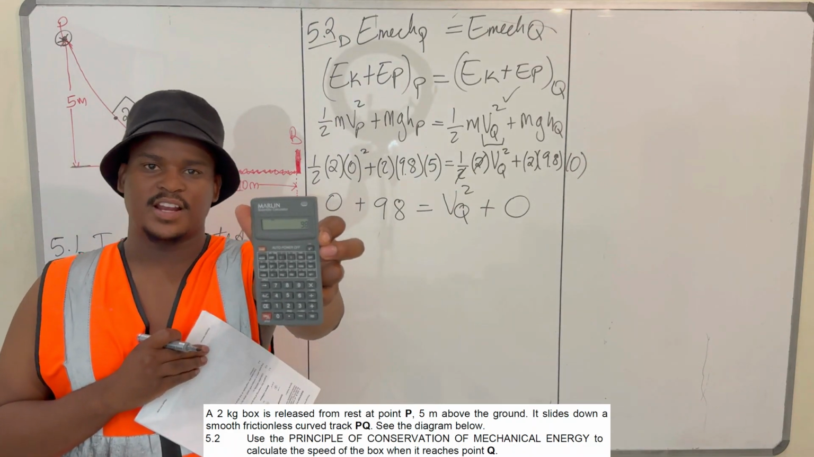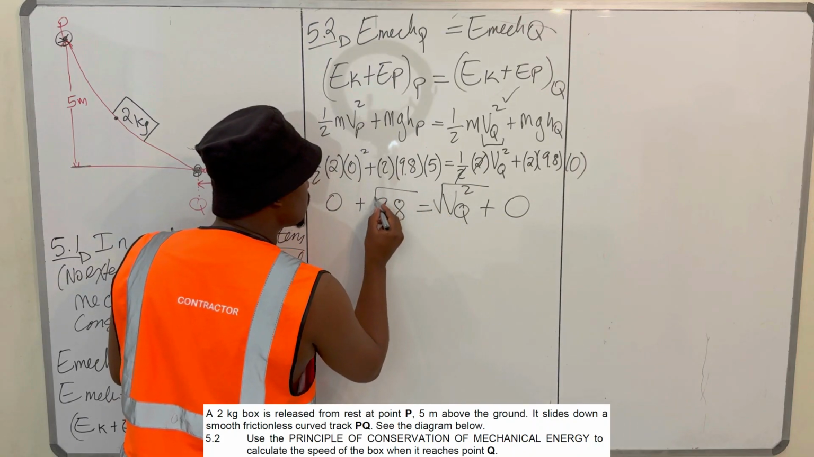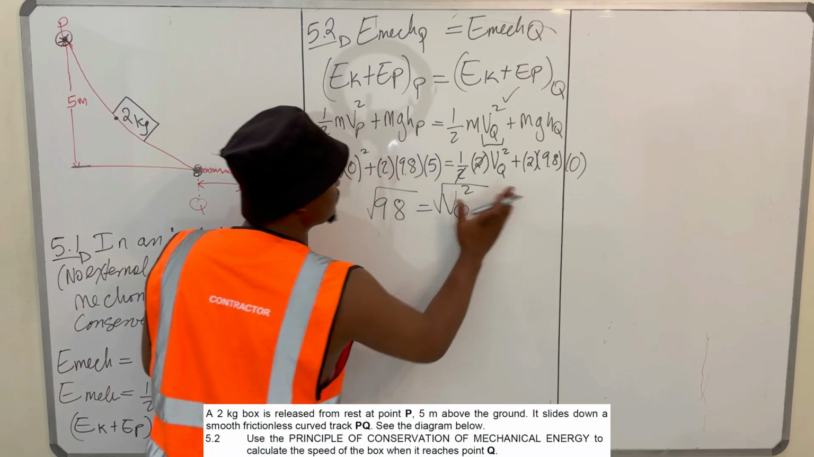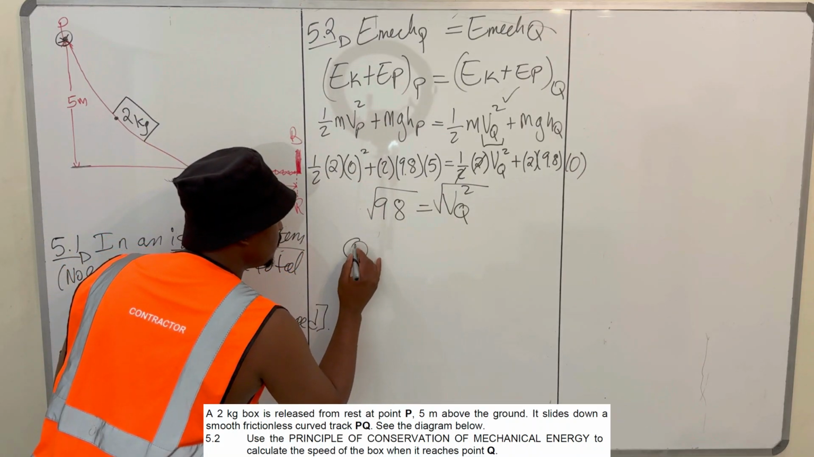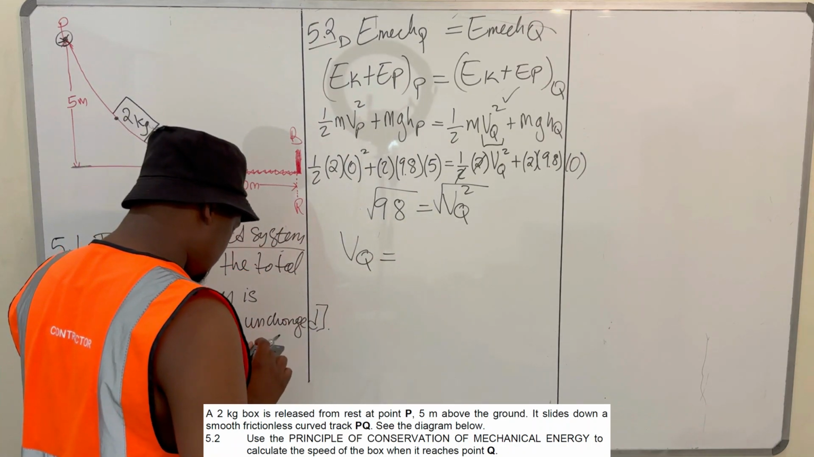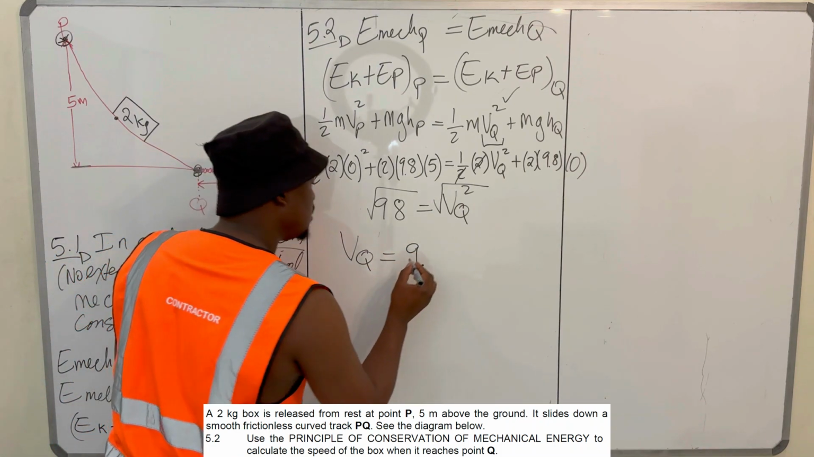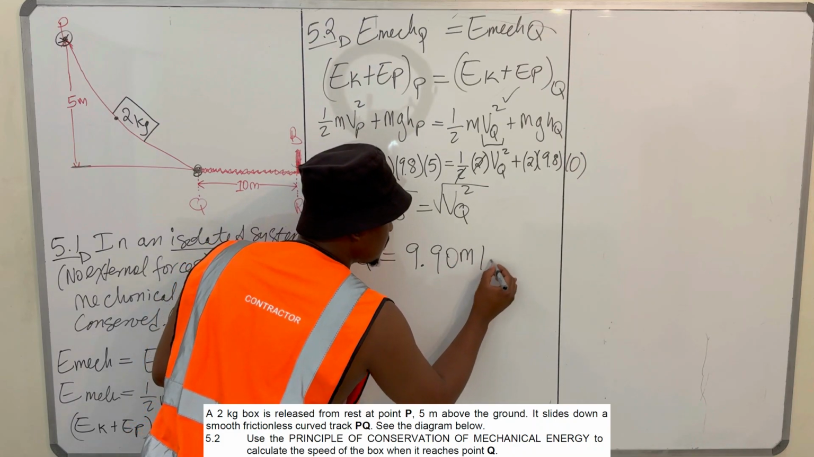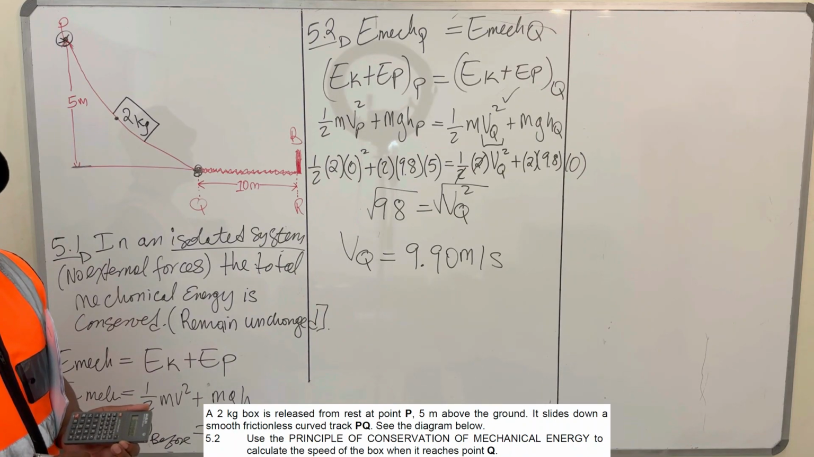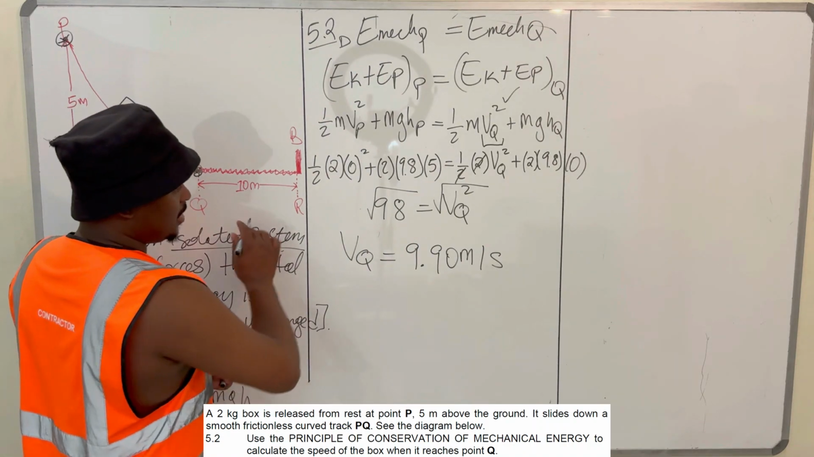My calculator doesn't look very nice, so bear with me. So you take the square root, because these are just zeros, these are gone. So that your velocity at Q is equal to the answer to this. Take the square root of that, it's 9.90 meters per second. That is your velocity, right? It's 9.90 meters per second. We can say to the right.